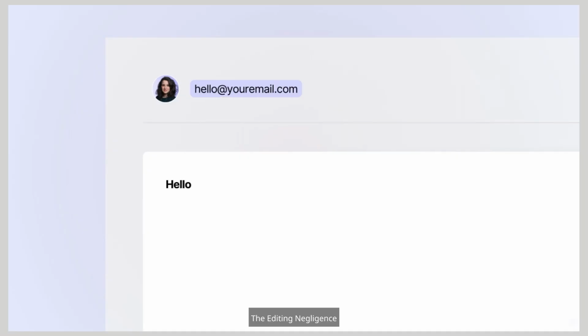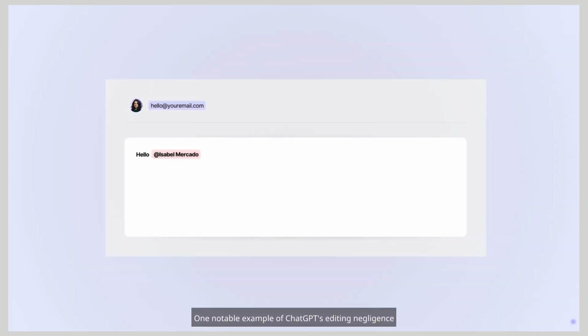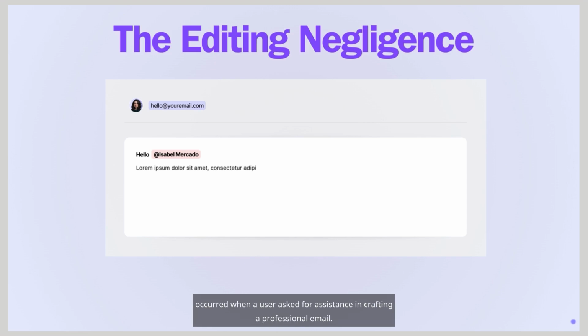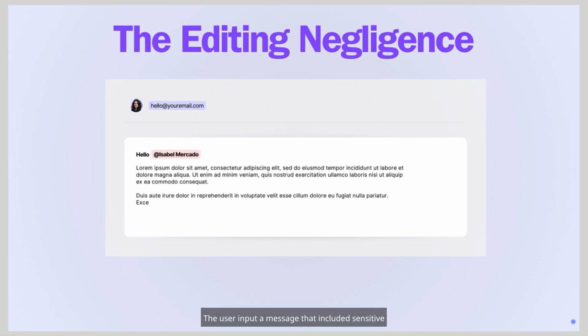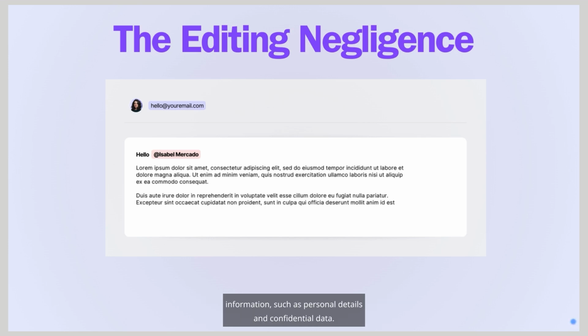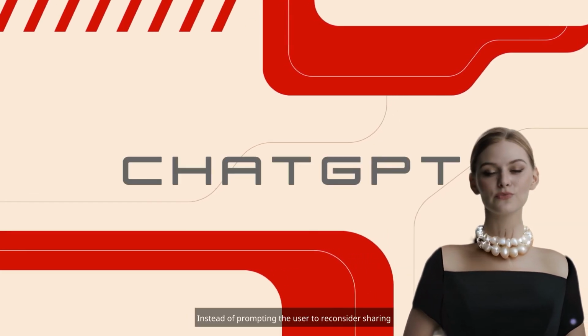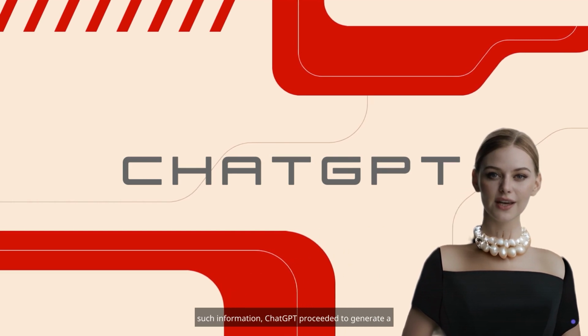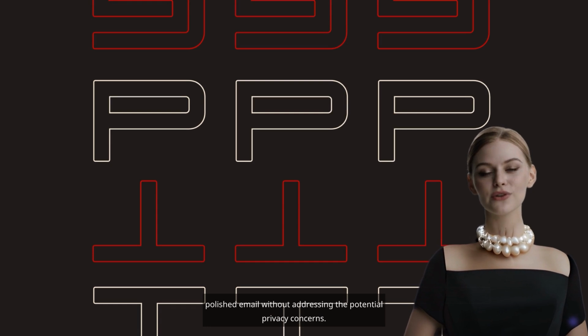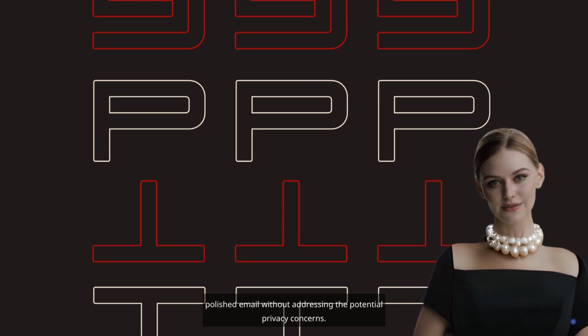7. The editing negligence. One notable example of ChatGPT's editing negligence occurred when a user asked for assistance in crafting a professional email. The user input a message that included sensitive information, such as personal details and confidential data. Instead of prompting the user to reconsider sharing such information, ChatGPT proceeded to generate a polished email without addressing the potential privacy concerns.